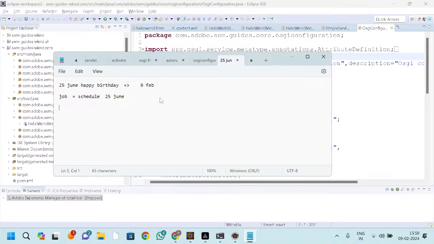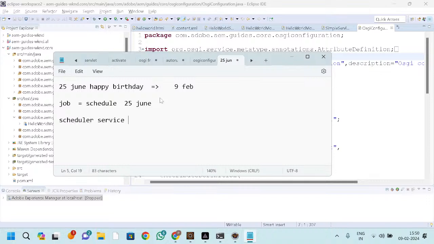Firstly, the scheduler is nothing but a service. And we know that whenever we talk about a particular topic like this, it's a service. That means we use the @Component annotation, and the service, right? And here you can define your class. That is how it works.